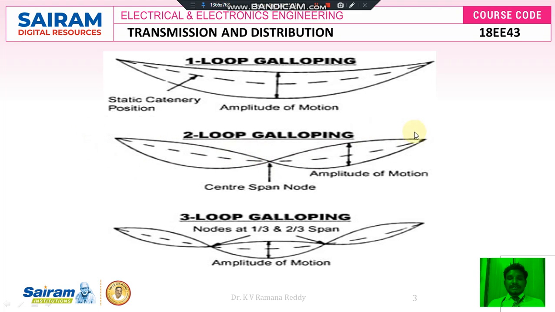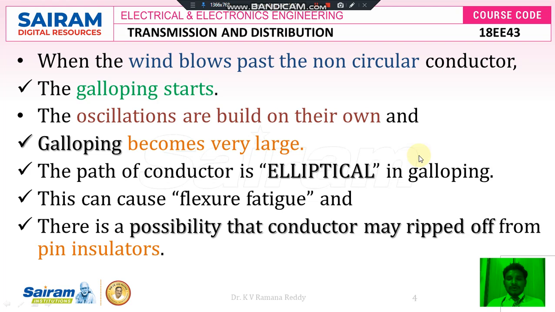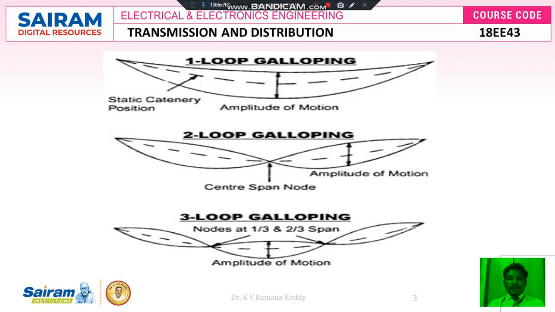That means there exists that short circuit fault during this interval. Thereby, if we want to get rid of this type of difficulty, definitely we have to remove the pin type insulators at the corner ends at the two supporting towers, and again we want to bring back that conductor to its original static catenary position, which is represented by the dotted line.